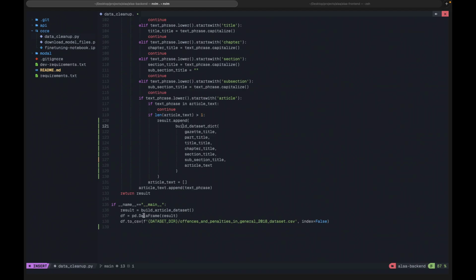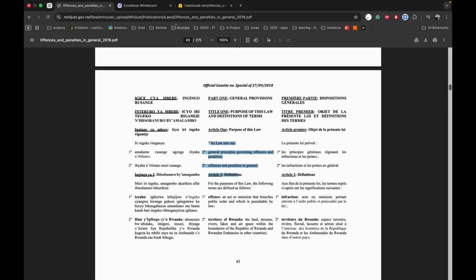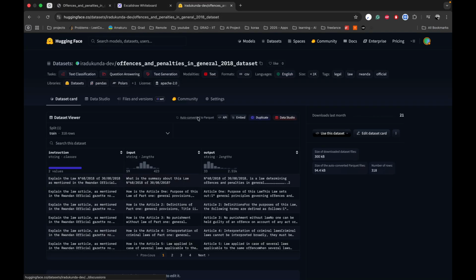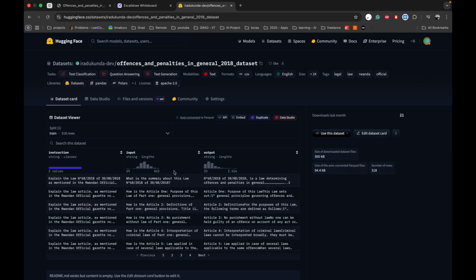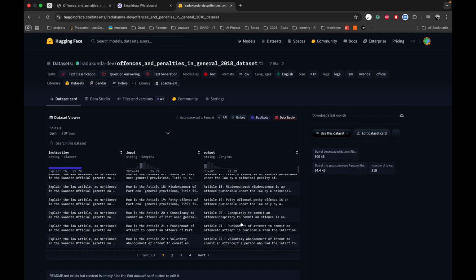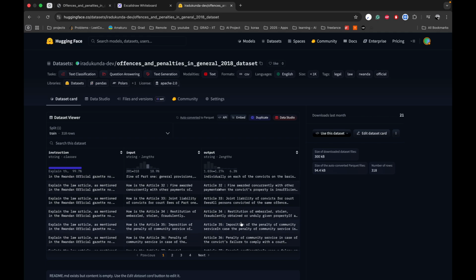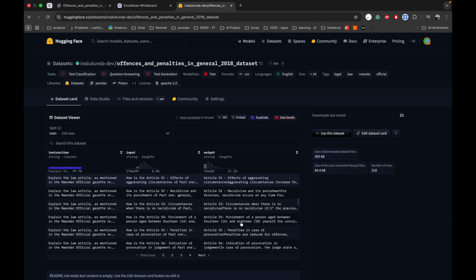Then we use pandas to create our data frame, our data set basically, and then we save it locally. Now after this, I will upload my data set to Hugging Face. I've uploaded my data set to Hugging Face so that anyone can access it, update on it and more.